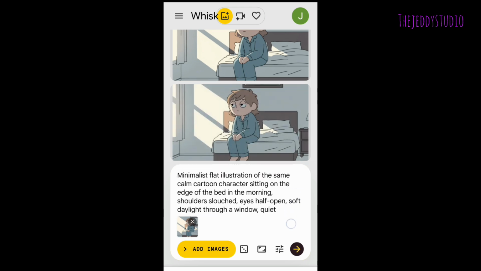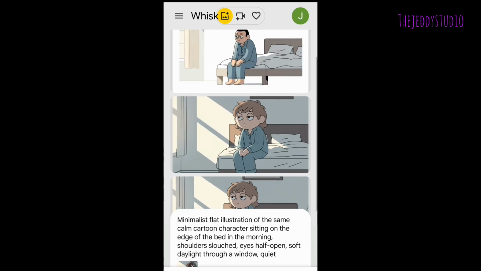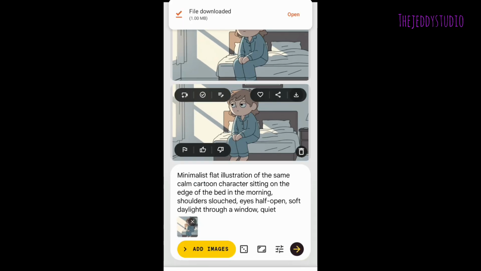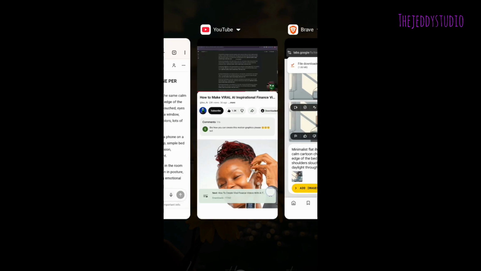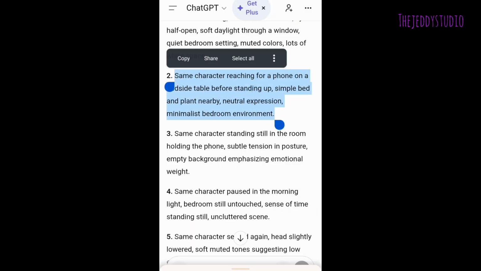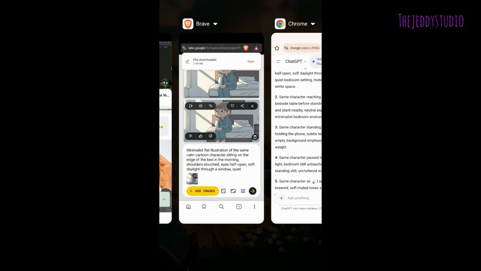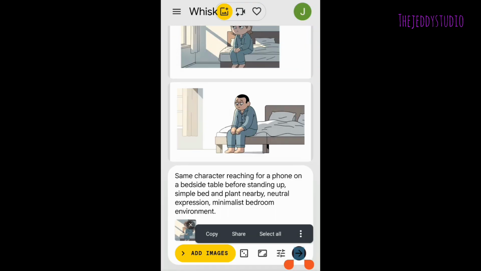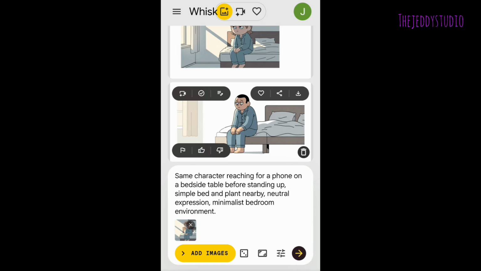And this is the image for the first scene, okay? I like the second image. Click like that and click on download and save it on the device, okay? Now head over back to ChatGPT, copy the second prompt, click on copy, and head over back to Whisk, paste it there, and you can see the subject image is still there for the consistency, okay?